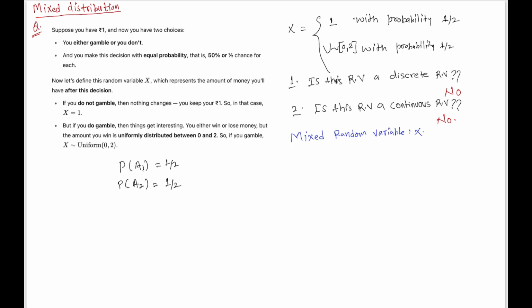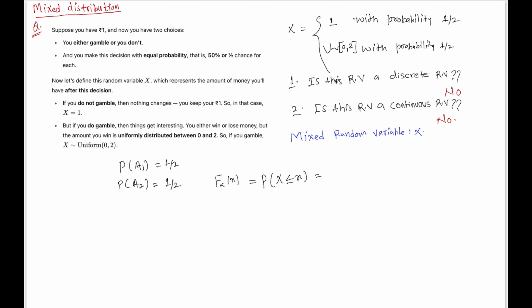Using the total probability theorem, we can find the probability that random variable X takes a value less than or equal to little x, and this is nothing but the cumulative distribution function.